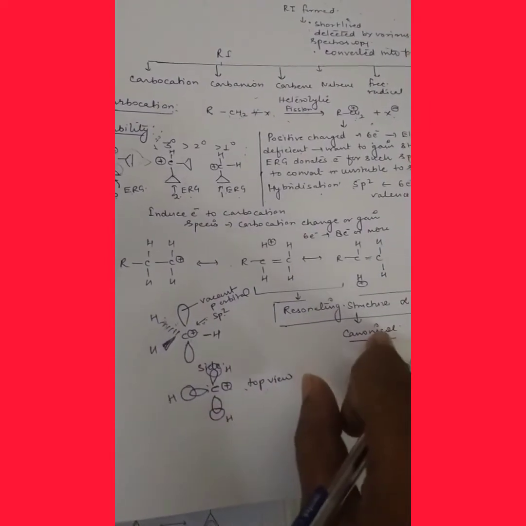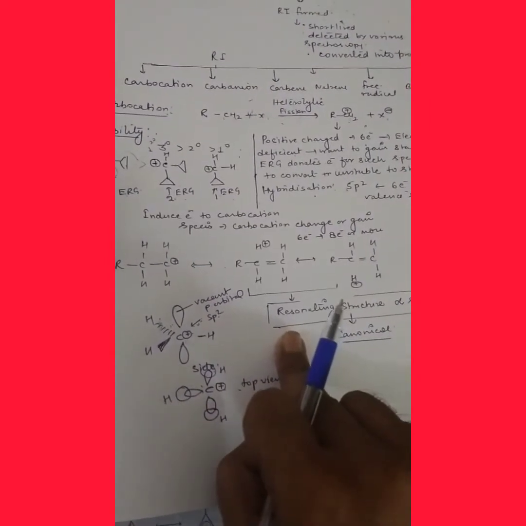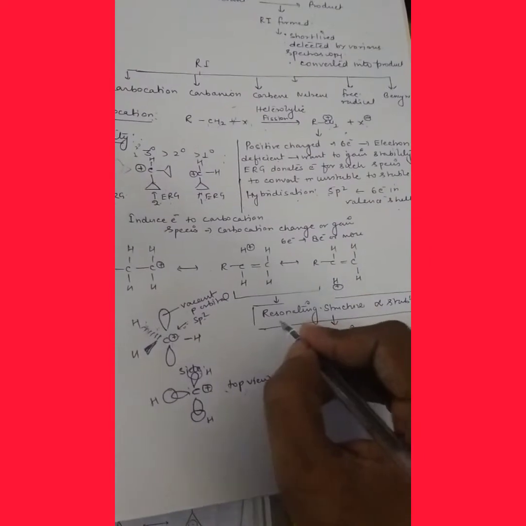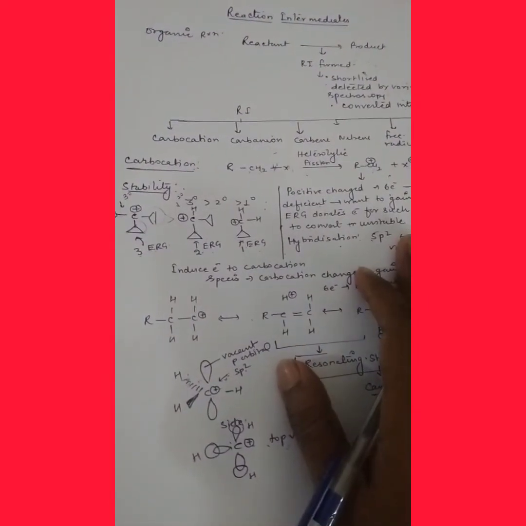Thus various types of canonical structures will be formed with hyperconjugation. So the one concept is, the more the resonating structures, or you can say canonical structures, the more the stability of the compound. Okay, so it is the basic concept of the carbocation.